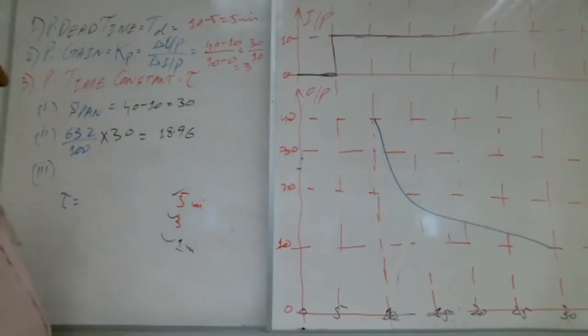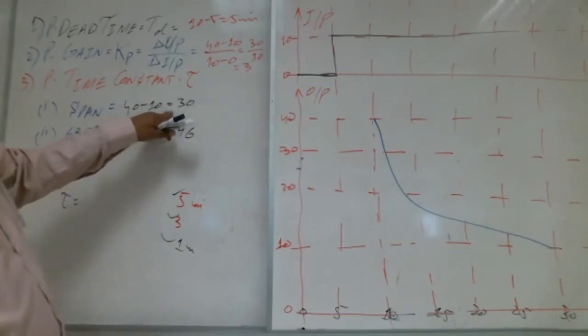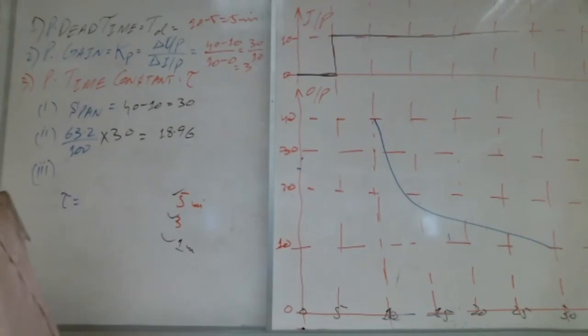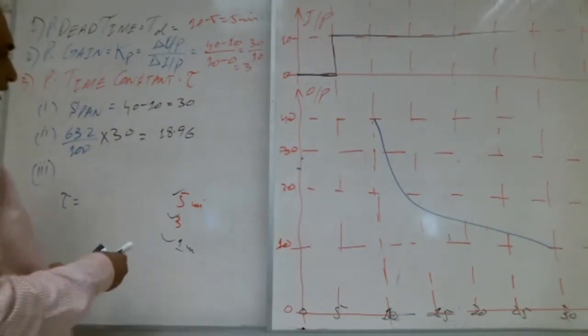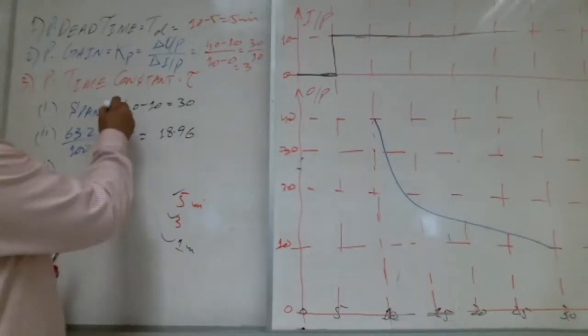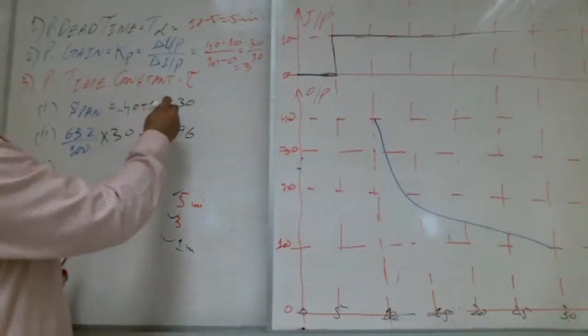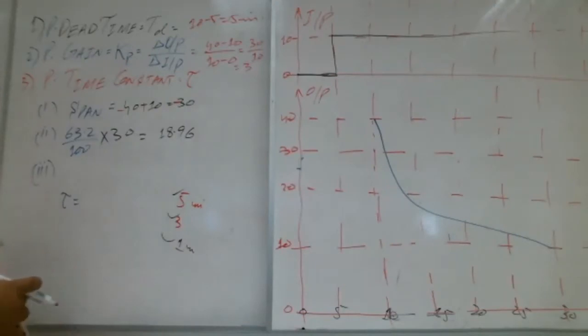Yes. I have a question. First tell me the span, is it correct? I guess it is not correct. It should be minus 30, because this is minus and this is plus.